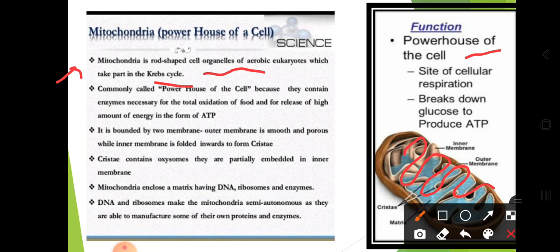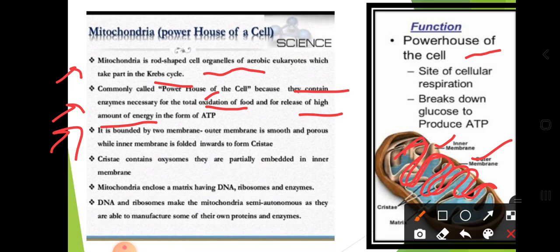Okay, and this is also called the powerhouse of the cell because they contain enzymes necessary for the total oxidation of food and for releasing a high amount of energy in the form of ATP. ATP is nothing but adenosine triphosphate. It is also bounded by two membranes. So there is the outer membrane and the inner membrane. The outer membrane is very smooth and porous while the inner membrane is folded. You can see here how the inner membrane is folded and the outer membrane is smooth.